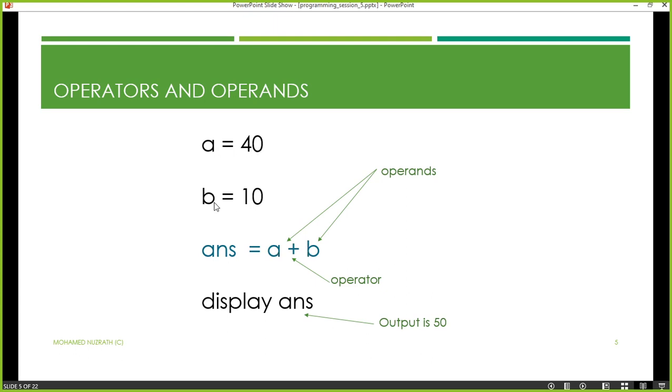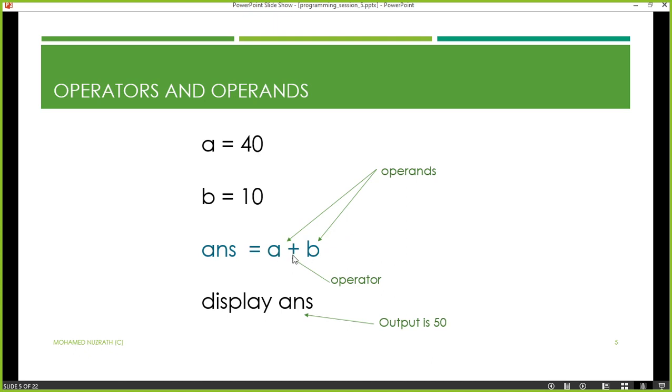B is another variable representing the value 10. So this line is equivalent to writing 40 plus 10, because A is 40, B is 10. I hope you understand.